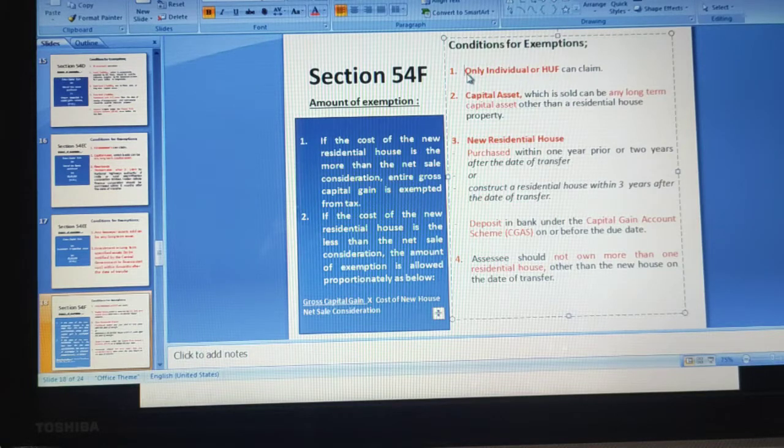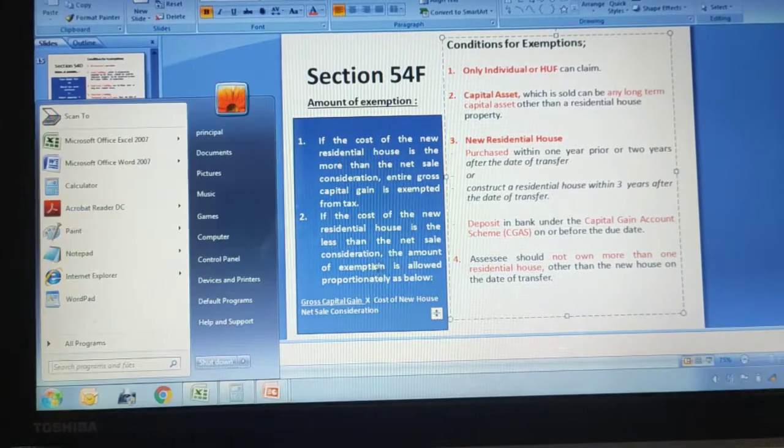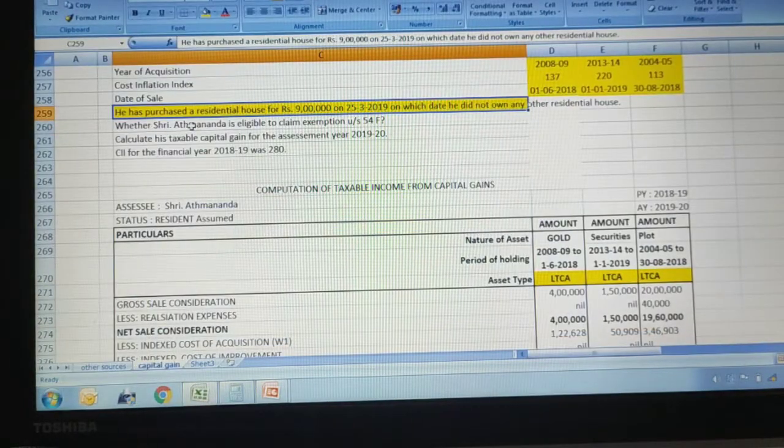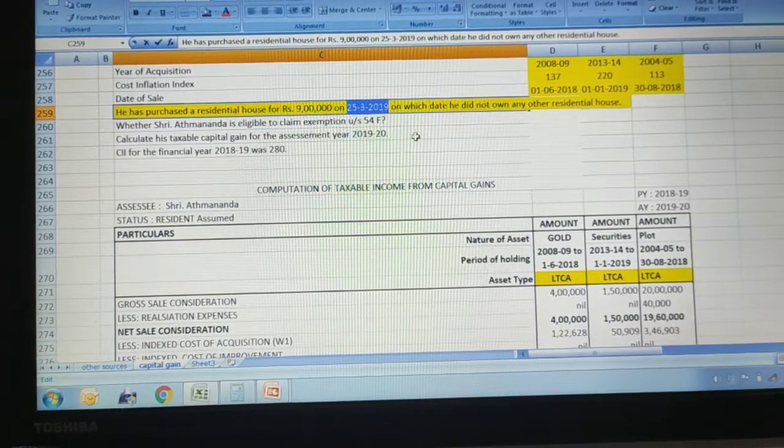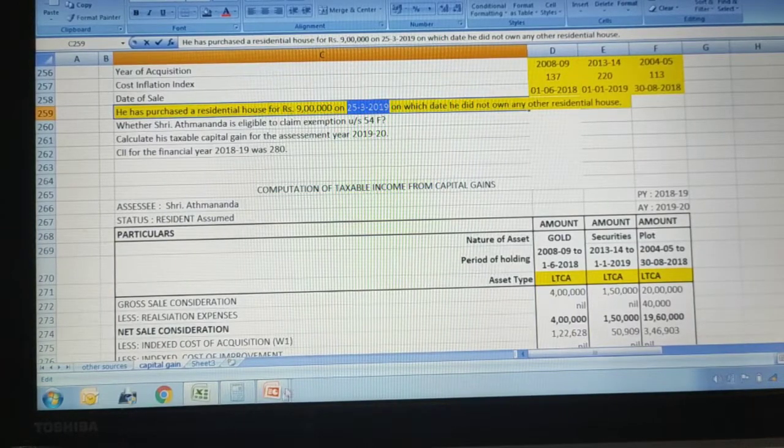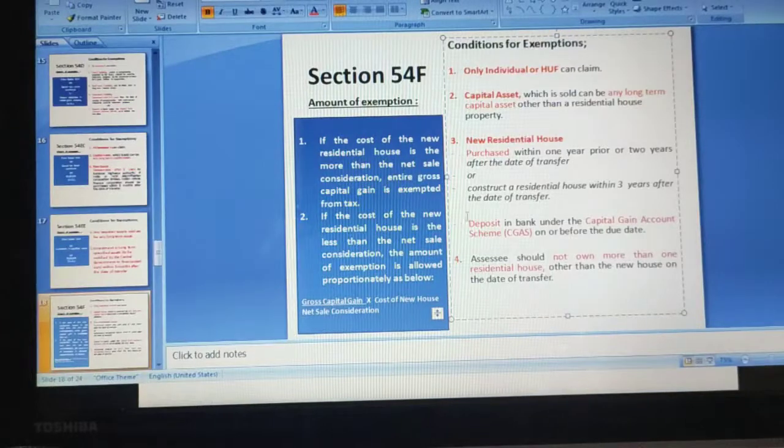Third condition says that they should have purchased the new residential house within 1 year before or 2 years after the date of transfer, or they would have constructed the house. If they have not purchased, they would have constructed the house within 3 years after the transfer, or they would have deposited the amount in the capital gain account scheme on or before the due date. Among these points, if you notice in the question, I have highlighted that he has purchased a residential house for 9 lakhs on 25th March 2019, on which date he did not have any other residential house. So the third condition we will also satisfy.